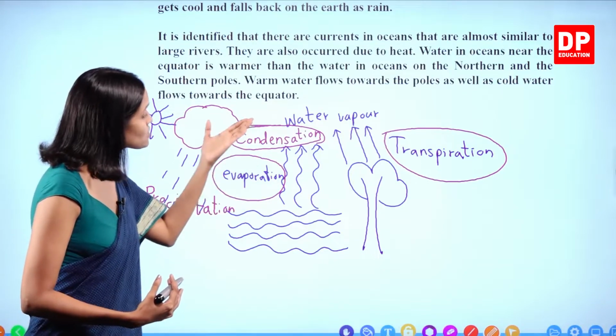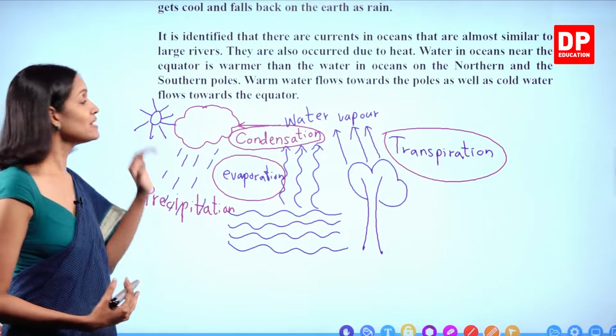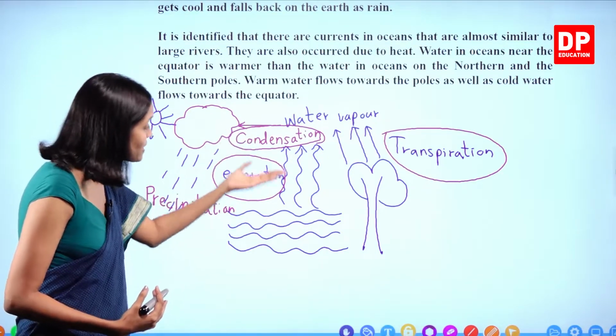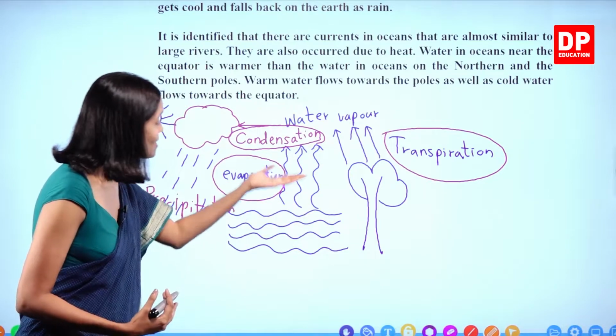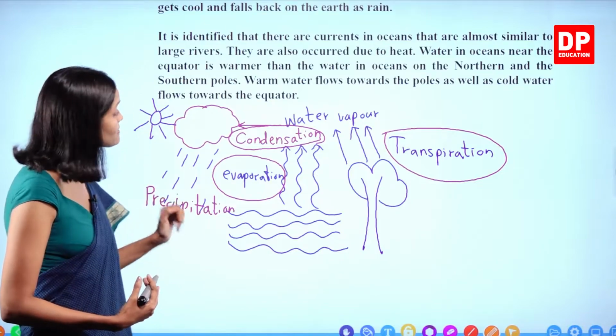So now, why is this water cycle possible? Because of heat, right? Heat given by the sun, right? You all know, because the water bodies get heated up, the liquid water converts to gaseous water, right?